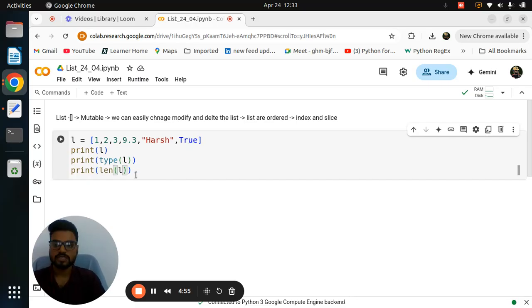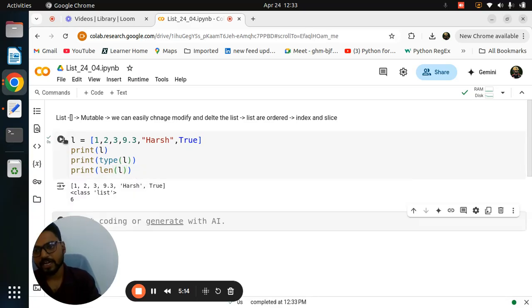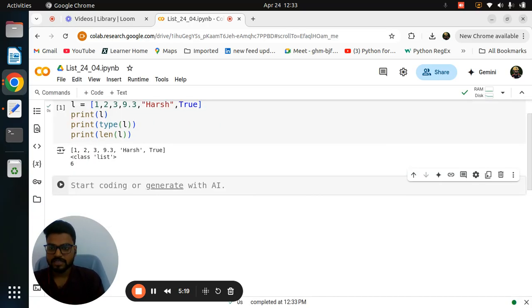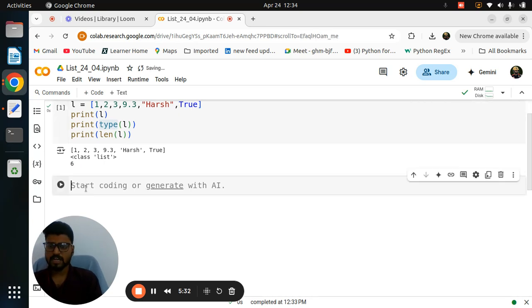So always try to remember, whenever you are starting from scratch, you can run these three functions. The first one is print, for printing something. Second, type, to check the data type of that particular data structure. And the last one is length, which gives the length of that data structure. You can run by using Shift+Enter, or you can directly click here. The benefit of Shift+Enter is that it automatically opens your next cell. If you notice here, we are printing the list, the type is class list, and the length is 6, by counting 1, 2, 3, 4, 5, 6. So this is related to list only.